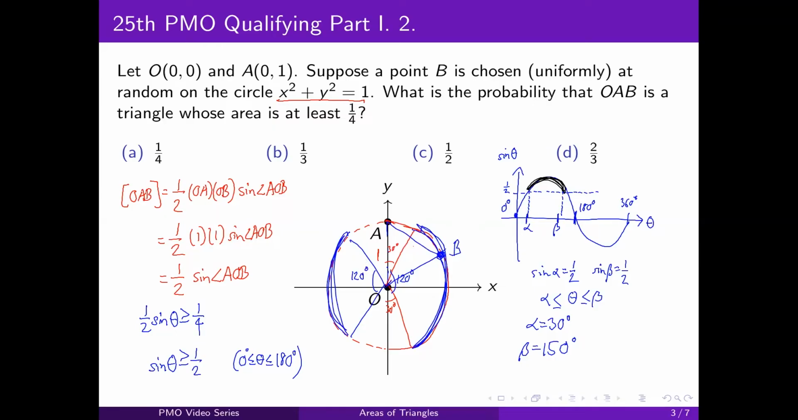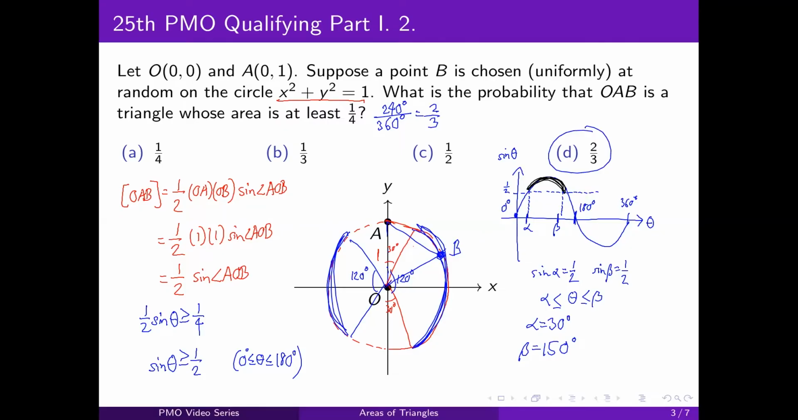All right, but what does the question want? The question is asking for the probability. And to get the probability, we note that the total measure of all the arcs where we can choose B will be 240 degrees. And then we divide that by the total. So the desired part is 240 degrees, but the total is 360. So your probability is 2/3. And that's letter D.